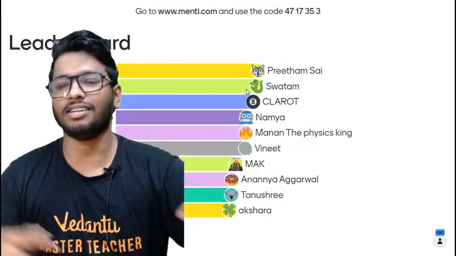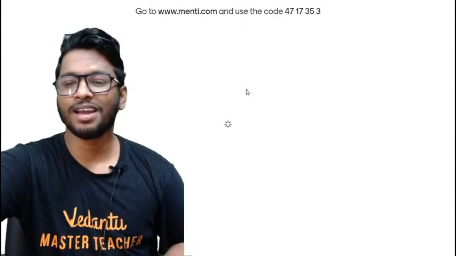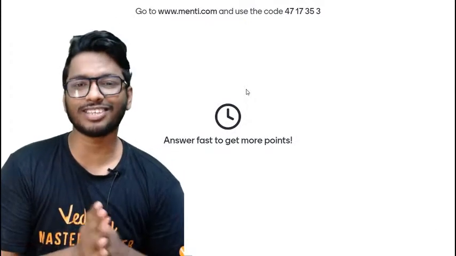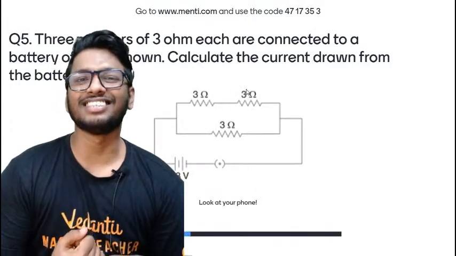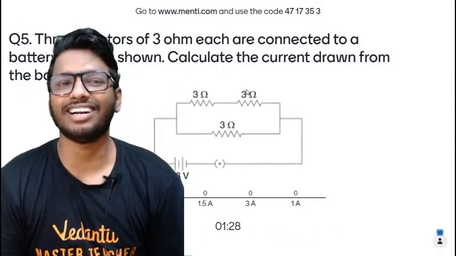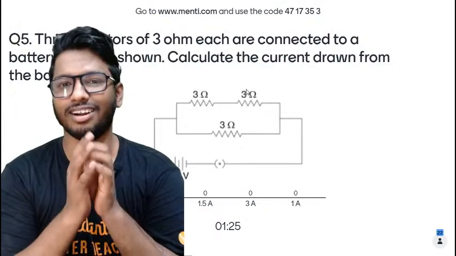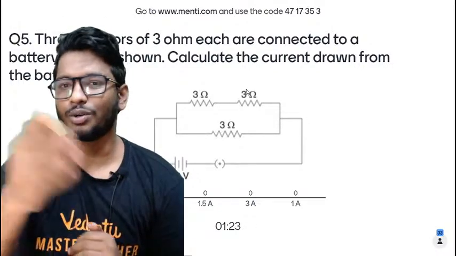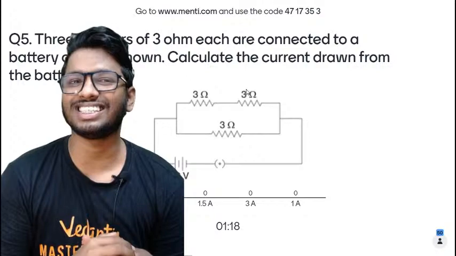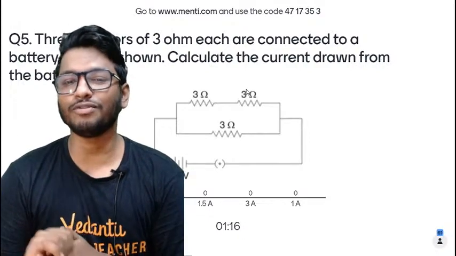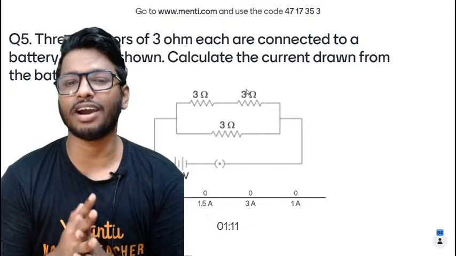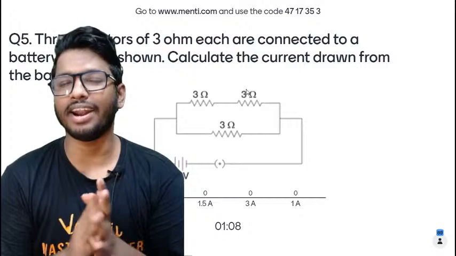Moving on to the fifth question now. Let's get back. Halfway through, people. Here's the fifth question. 3 resistors, 3 ohms each, are connected to a battery of 3 volt as shown. Calculate the current drawn from the battery. There are 3 resistors, each of 3 ohms, 2 are connected in series, 1 is connected in parallel to that, and it's a 3 volt battery. You're supposed to find out the current flowing through the circuit. Is it 5 amperes, 1.5 amperes, 3 amperes, or 1 ampere?